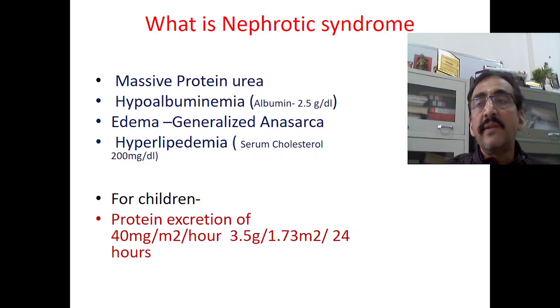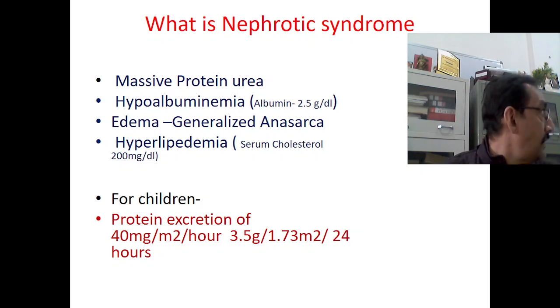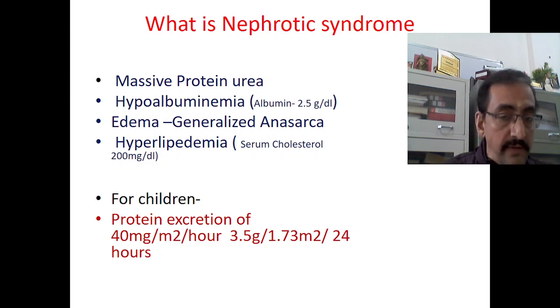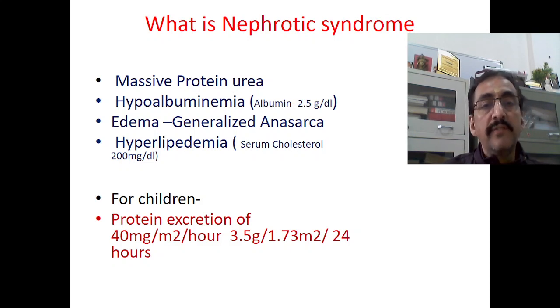Why is this generalized anasarca or edema there? That is because of the loss of protein. The loss of protein in the urine leads to less protein in the blood, and this protein is very important for maintaining the plasma oncotic pressure. If the plasma oncotic pressure is not maintained properly, then the pressure inside the blood vessel will fall or get disturbed, and that leads to edema.